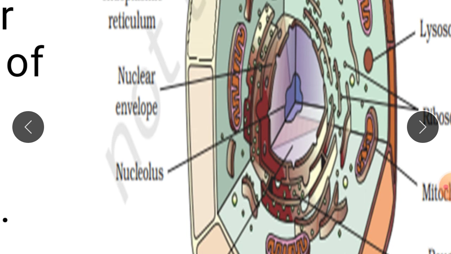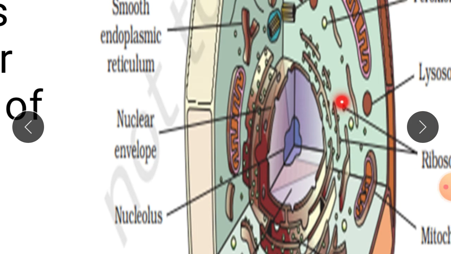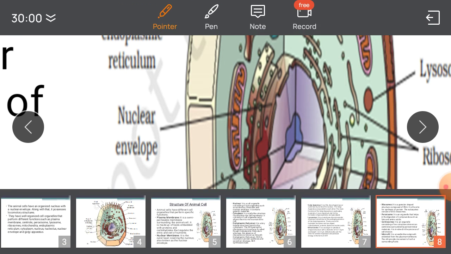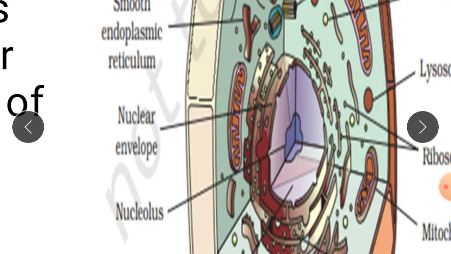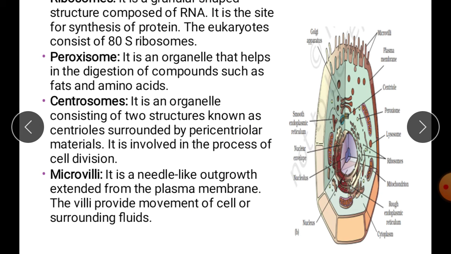These dot-like structures are ribosomes. These are ribosomes. Okay.